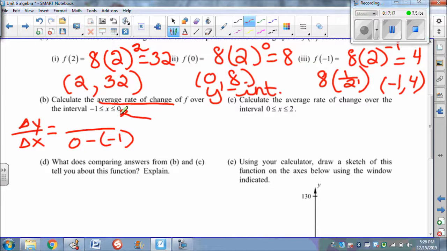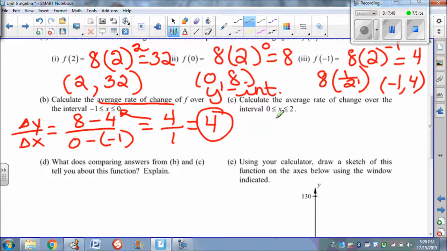Well, we found those up in the exercise right above. When x was 0, we came up with 8, minus, and when x was negative 1, it's over here, our y value is 4. So we end up with 4 over a positive 1. So my rate of change over this domain from negative 1 to 0 is 4.